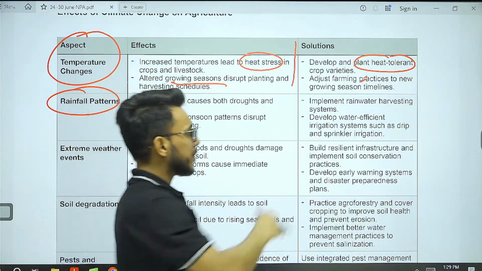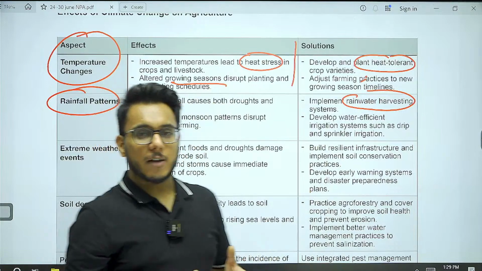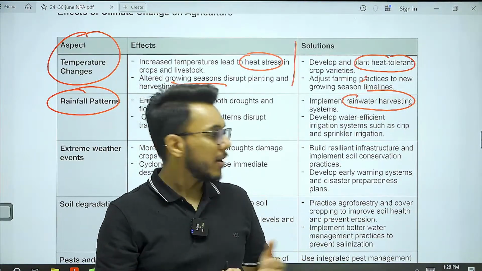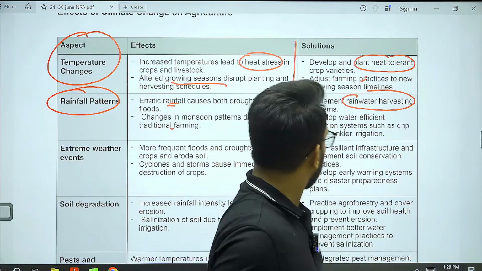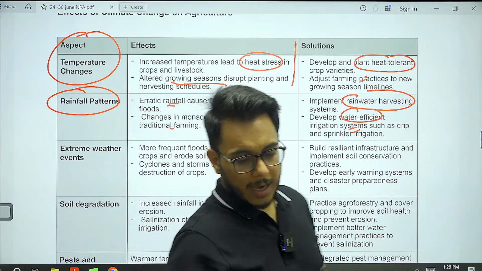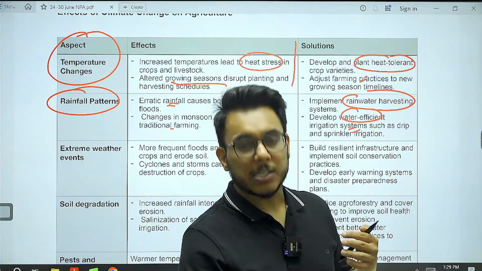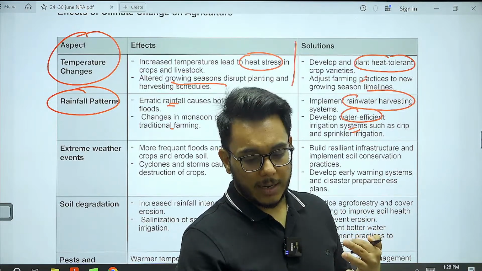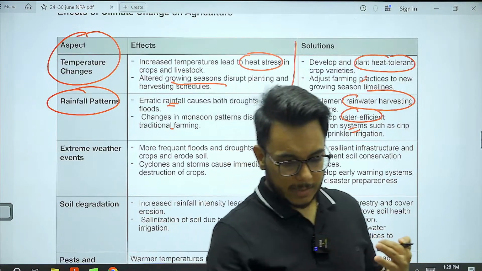What we need to do? We need to invest in rainwater harvesting, so that the rainwater can be used in the lean period. Secondly, we also need to enhance water efficient irrigation systems. Earlier, I discussed with you that sprinkler and drip irrigation systems are the most effective in terms of saving water. So we need to invest in such systems.